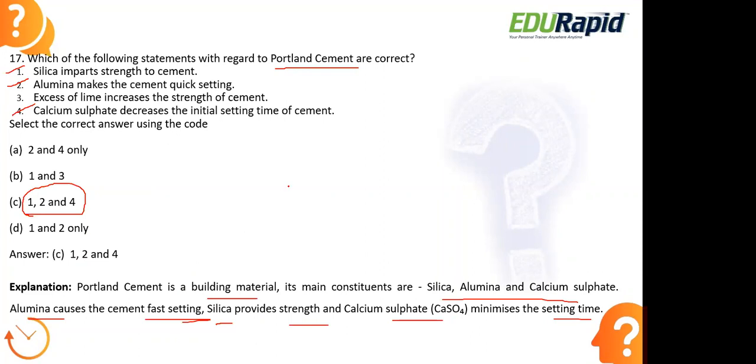Looking at the third option, excess of lime increases the strength of the cement. Usually, a minor amount of calcium oxide, that is lime, and also calcium carbonate, is used in the cement for setting. It is the one which acts as a binder. Cement particles have to bind with each other, and for that, lime is used. It doesn't increase the strength. Instead, it acts as a binder here. Moving to the next question.